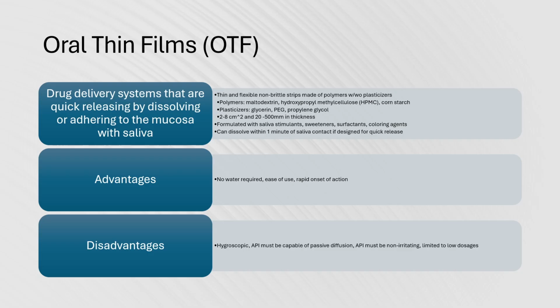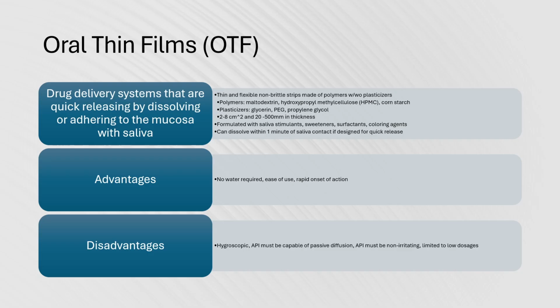Oral thin films are drug delivery systems that are quick releasing by dissolving in the saliva or adhering to the oral mucosa. Films are thin and flexible, non-brittle strips made of polymers that can be formulated with or without plasticizers. Some examples of polymers that are used are maltodextrin, hydroxypropyl methylcellulose, and cornstarch.